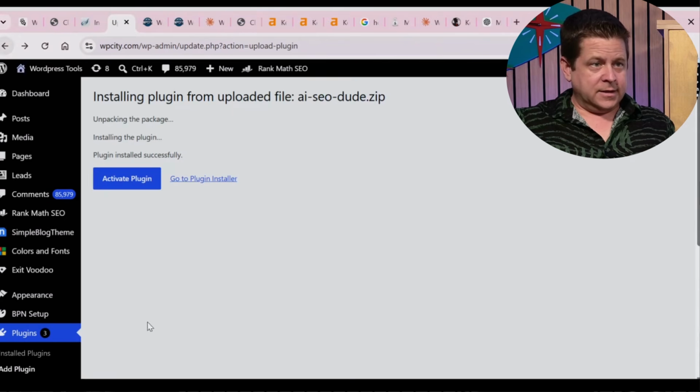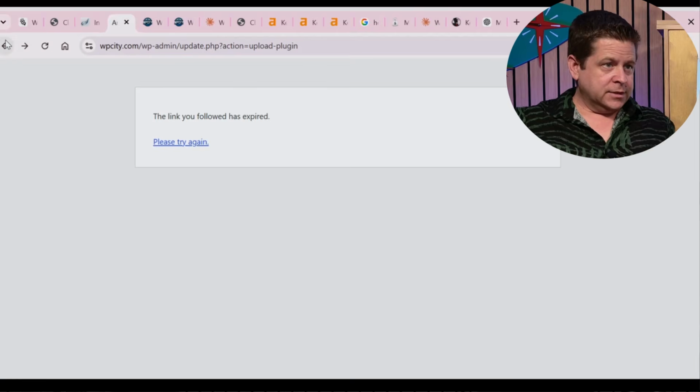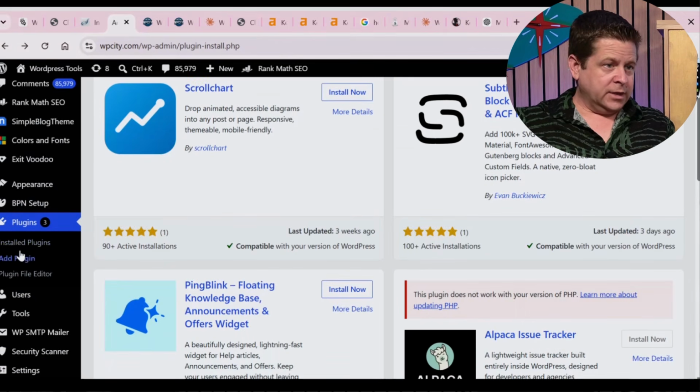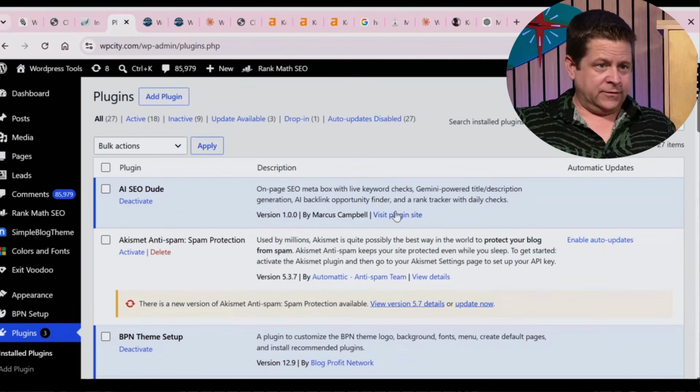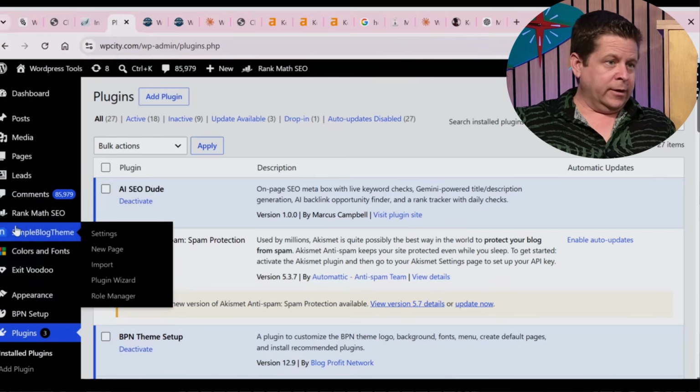Yeah, I think something on the activation is kind of funny, but we'll see if that works. Okay, let's see. All plugins, installed plugins. AI SEO dude, it is activated. Visit plugin site. That goes to my site. Cool. Let's see where it put it.